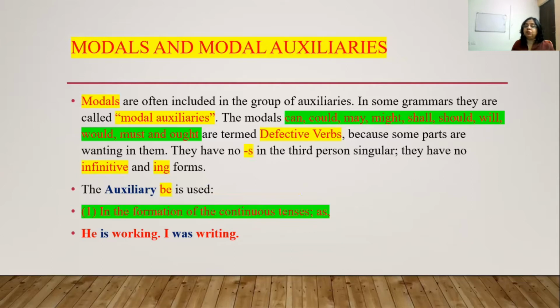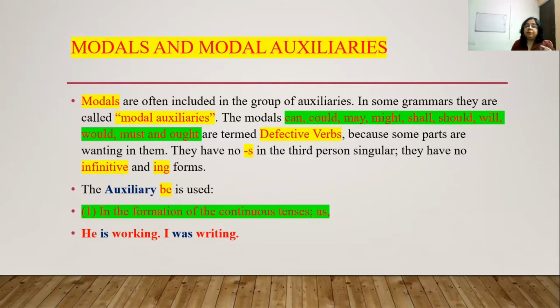Means when they are used with the main verb in the third person singular number, where we generally use S, like he goes, he does, but in modals, we do not put S. They have no infinitive and ing form also. So you cannot write he can swimming. This is wrong. He can swim.